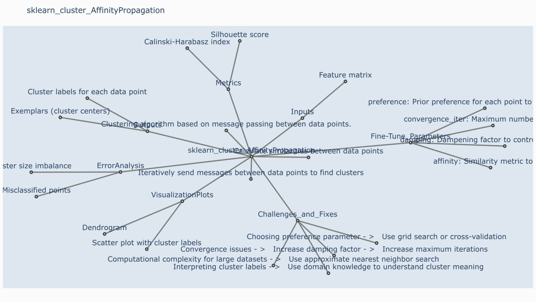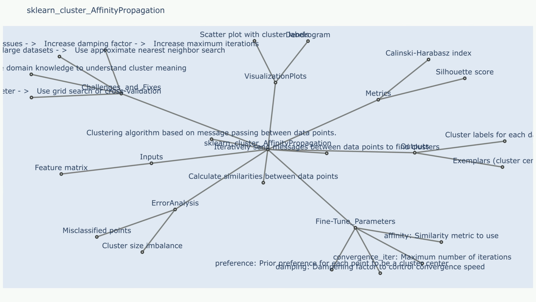sklearn.cluster.AffinityPropagation. Description: Affinity propagation is a clustering algorithm that identifies exemplars, data points that are representative of clusters, by sending messages between data points until convergence. It works by calculating the similarity between all data points and then using these similarities to determine the exemplars and cluster assignments.